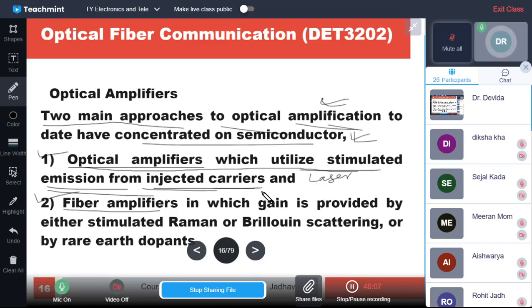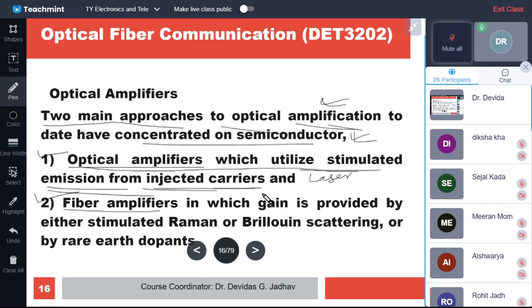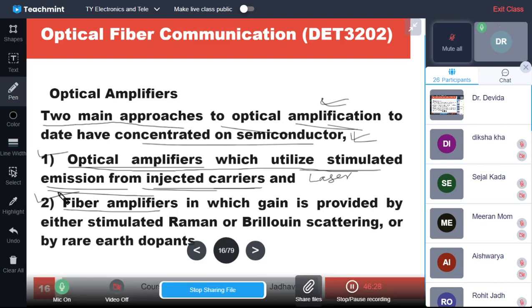Pumping is there, just like the laser device, and this pumping is optical pumping instead of electrical. This pumping produces population inversion and will have stimulated emission. This principle is used in the optical amplifier.